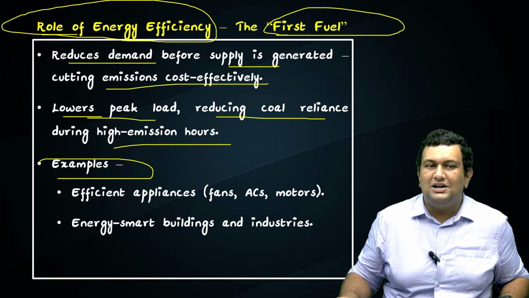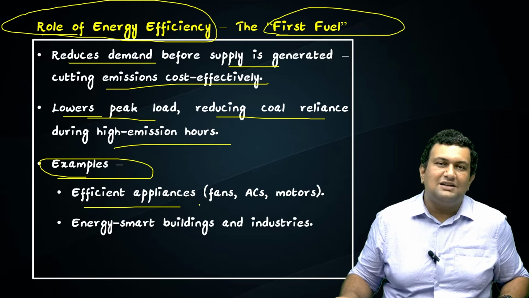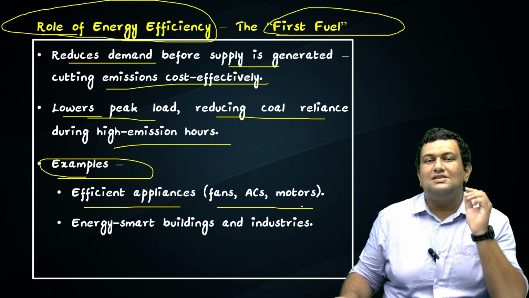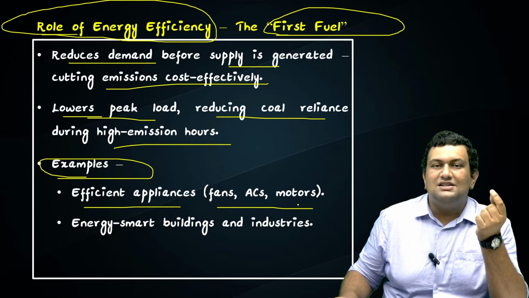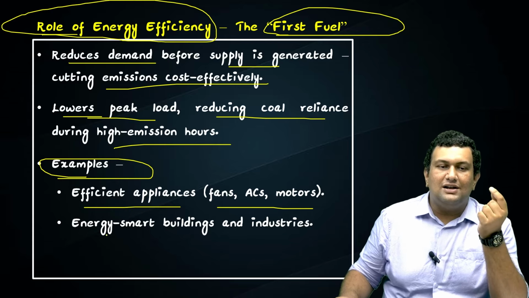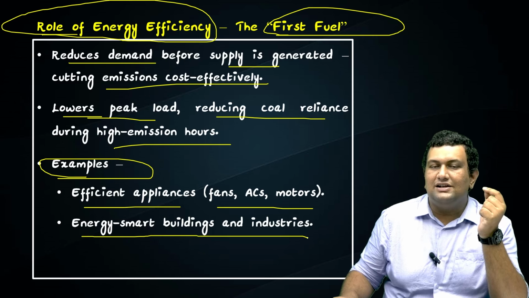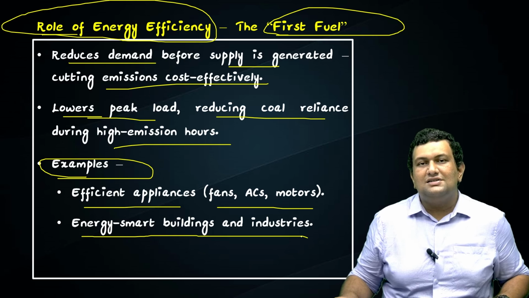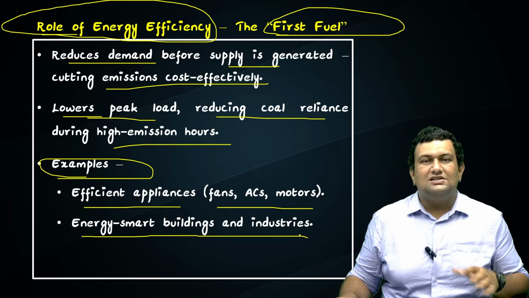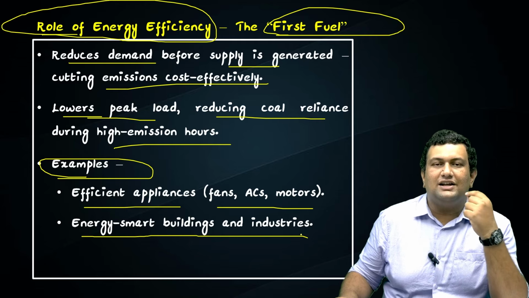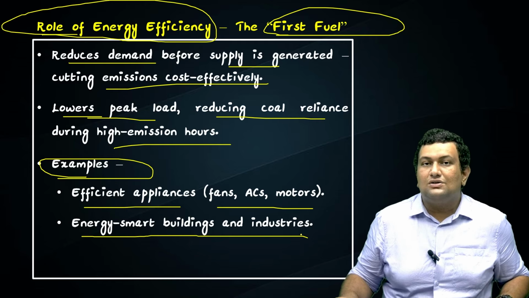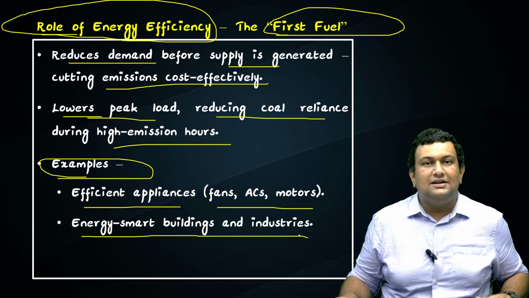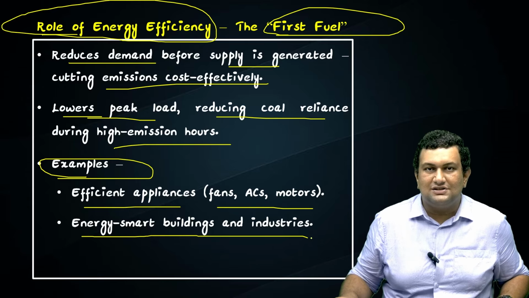So what are the ways it can be done? It includes using energy efficient appliances such as fans, ACs, motors. We have star rating appliances. If we take higher star rating appliances, they will be more energy efficient and consume less electricity for the same output. Other examples are energy smart buildings and industries. First is constructing the buildings in an energy efficient way, and second is incorporating energy efficient practices. For example, we can use natural cooling properties, and painting using light colors instead of dark colors. These are certain examples.